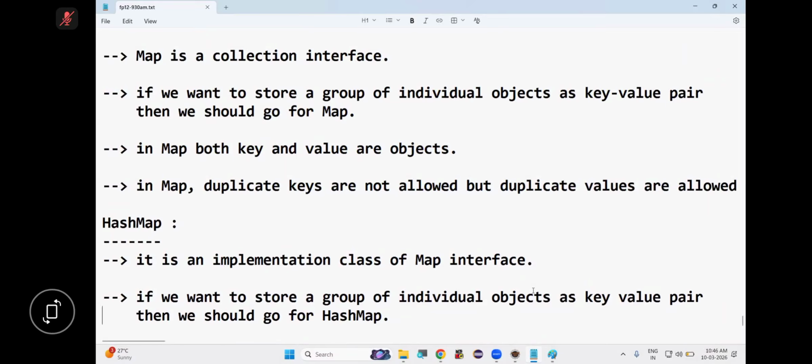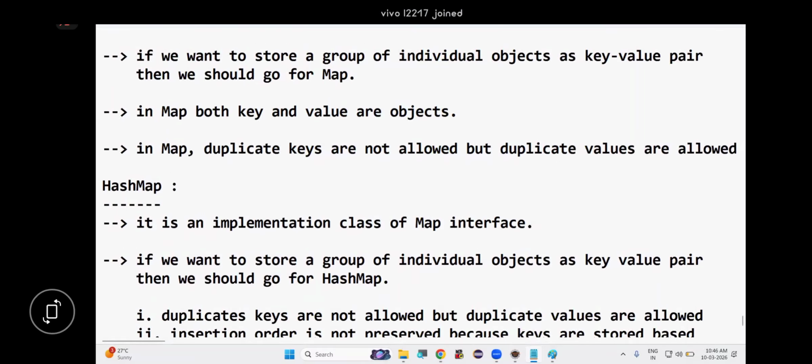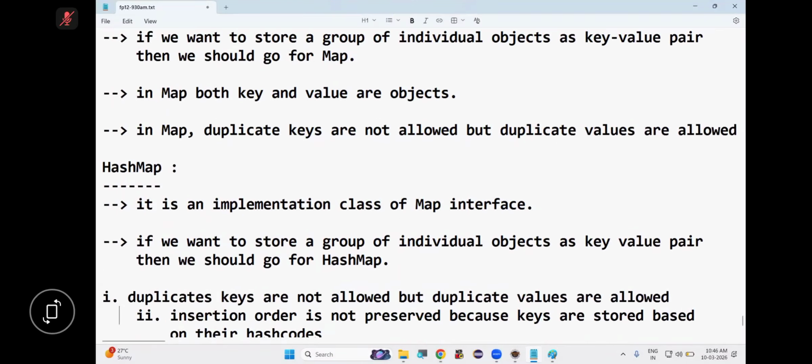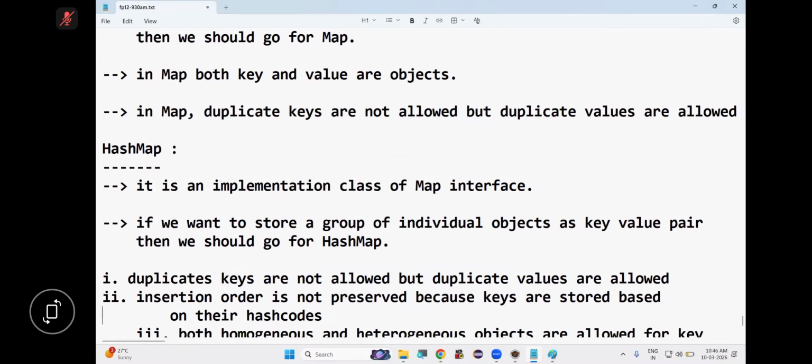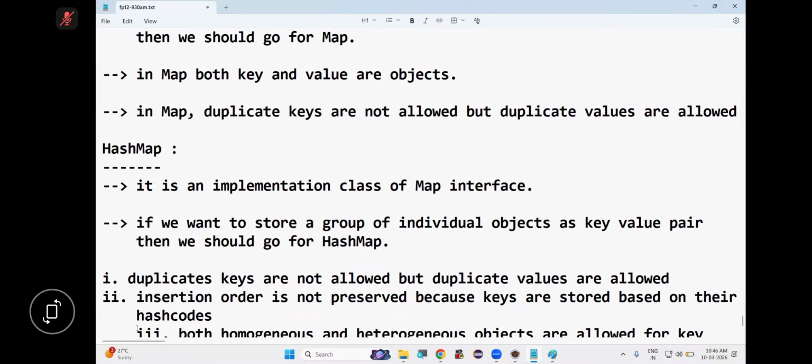First point, in HashMap, duplicate keys are not allowed, but duplicate values are allowed. Second point, is insertion order preserved or not preserved? Not preserved, because keys are stored based on their hash code.